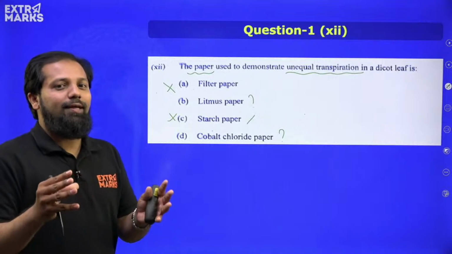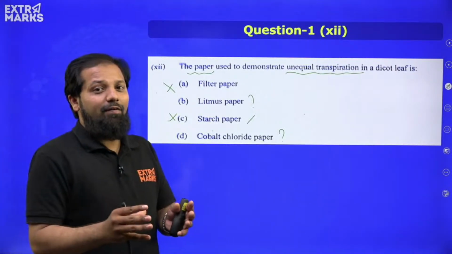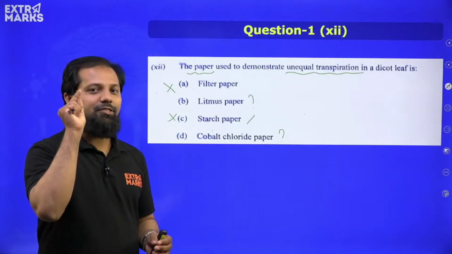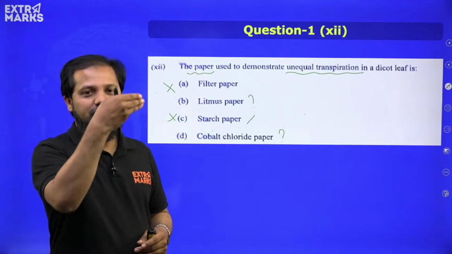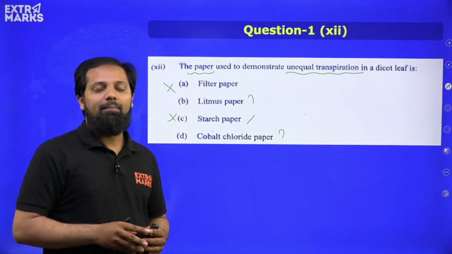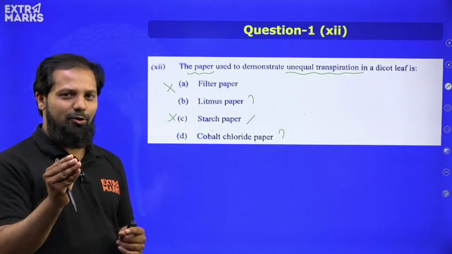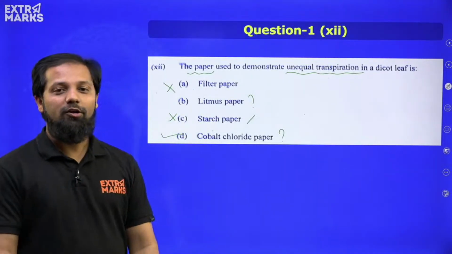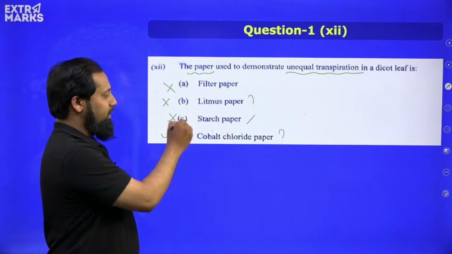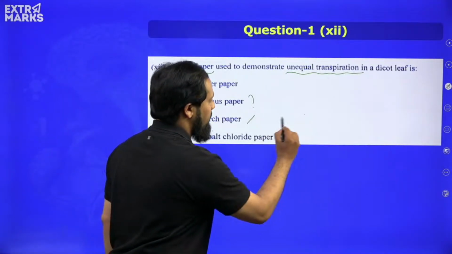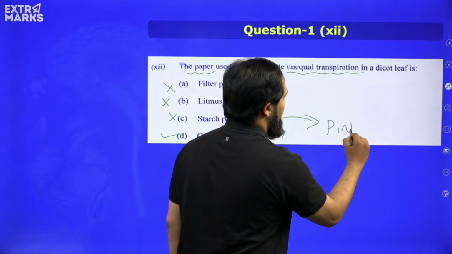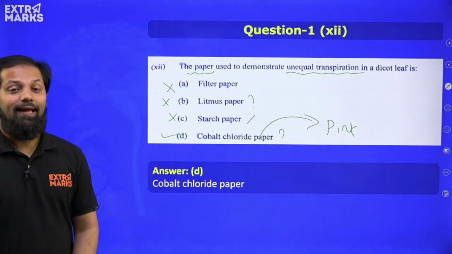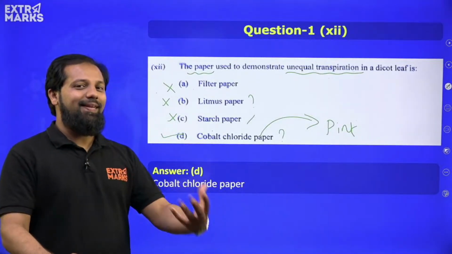Right? And do you recall what that paper is? Because we have discussed it in our sessions also. So I hope everyone should be able to recall that there is one setup wherein there is a jar in which a paper has been kept and that turns pink. Anybody who is able to recall? Very good, students. The correct answer is option D. It is cobalt chloride paper. It is not litmus paper. It is cobalt chloride paper, which in fact changes its color to pink, which is an indication of transpiration. So option D is the correct answer for this question. I hope this is very clear, a very easy question.